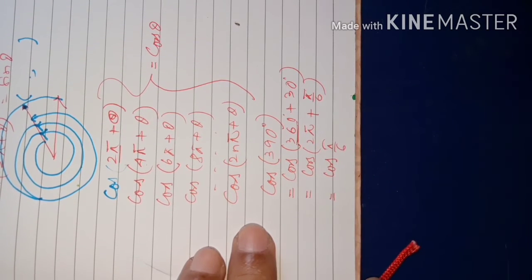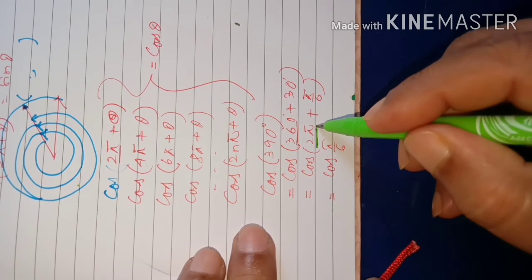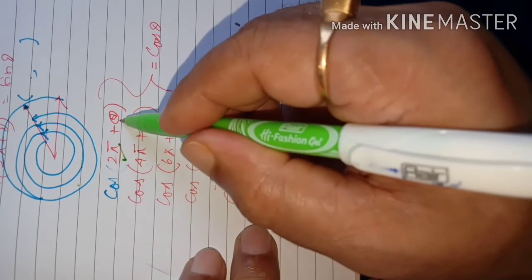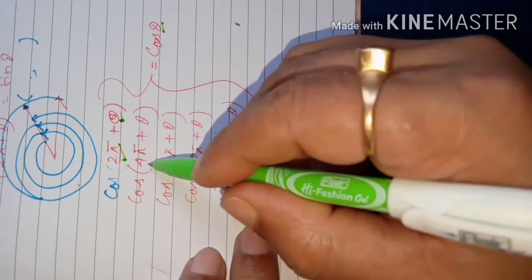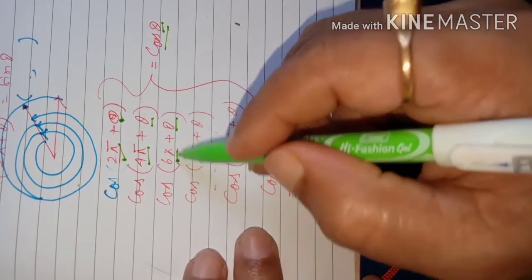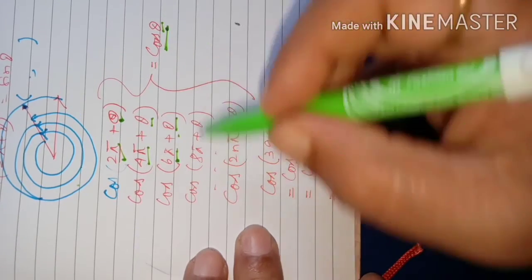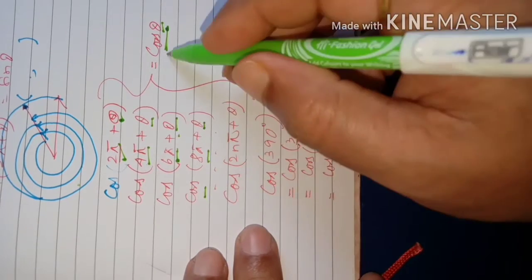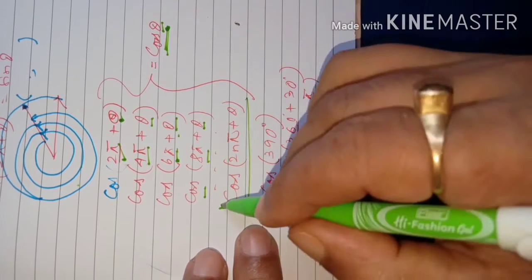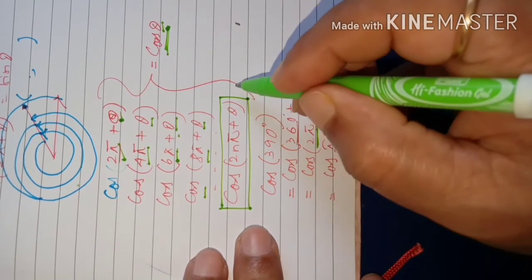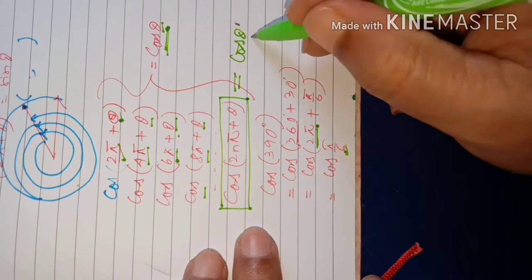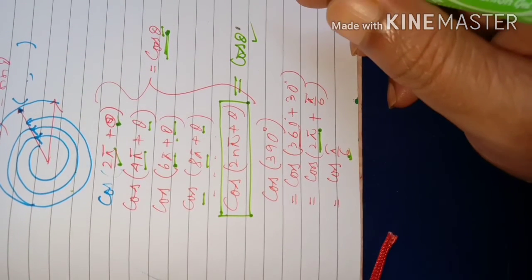Because after one revolution, it will take the same value, like this one. Cos of twice pi plus theta is cos theta. Cos of 4 pi plus theta, cos theta. Cos of 6 pi plus theta, cos theta. Cos of 8 pi plus theta, cos theta. For all this, ultimately we can say cos of twice n pi plus theta is equal to cos theta. Remember this, very important.